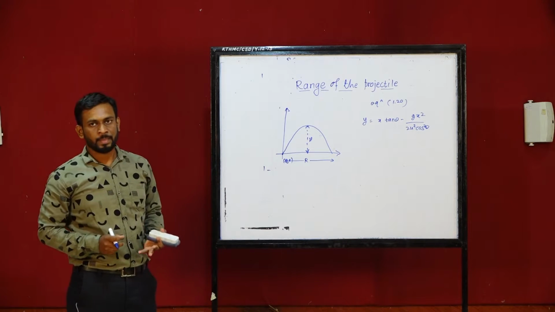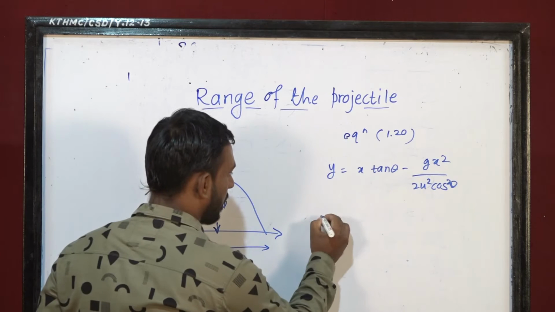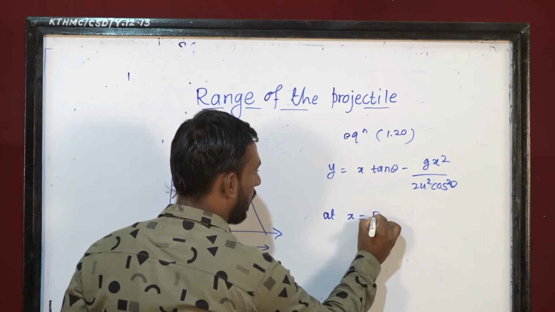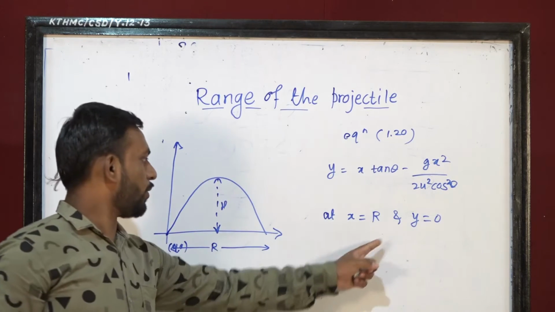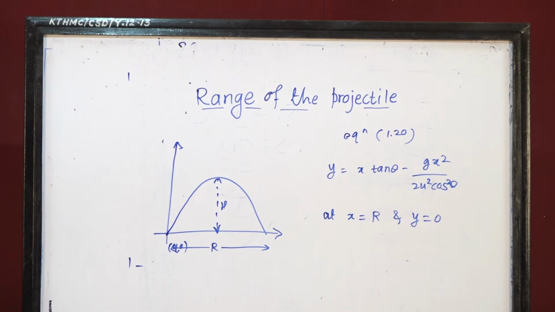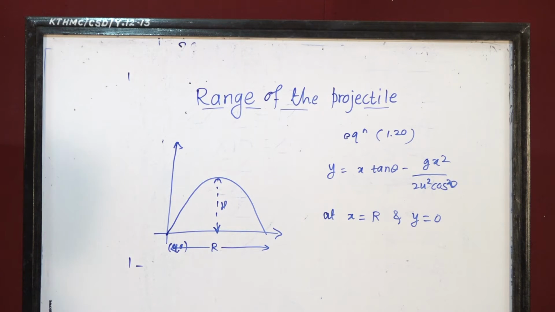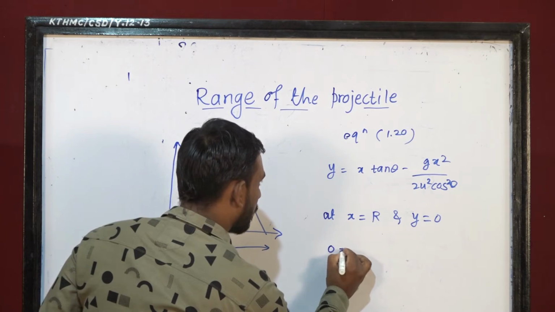Putting this in the equation, at x = R and y = 0, because when we are talking about the horizontal motion we put the vertical component as 0, you will get y = 0.